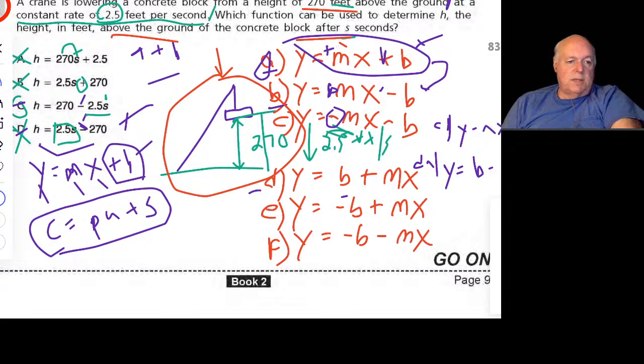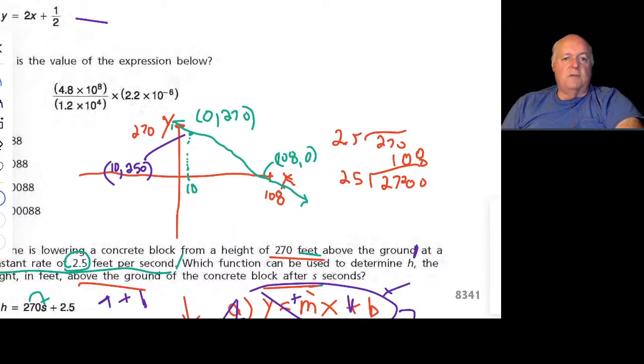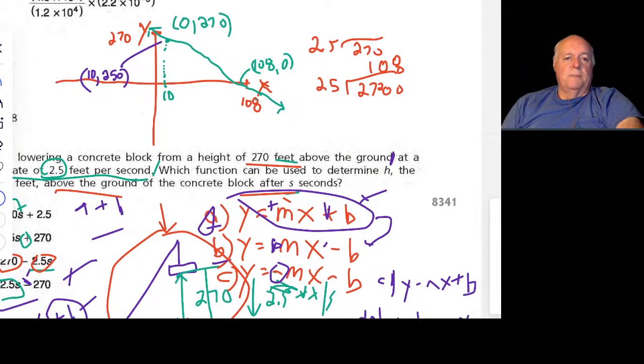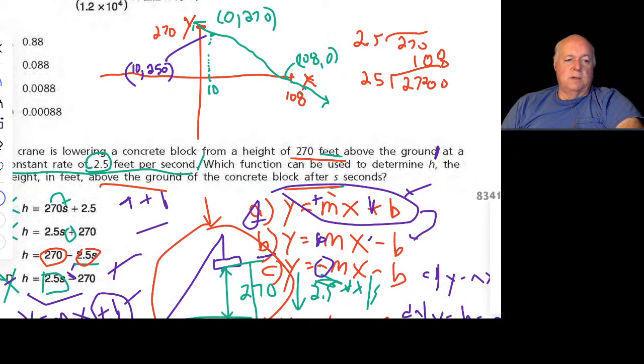So let me erase some of this here for the choice that it was. Okay, so if we look at C, which was the answer, it's starting at 270. And we're going to subtract the number of seconds. So the question is, how many seconds will it take till that actually hits the ground? That's what we're going to try to figure out. We're also going to visualize it, right? So if you look at the equation, again, we're looking here.